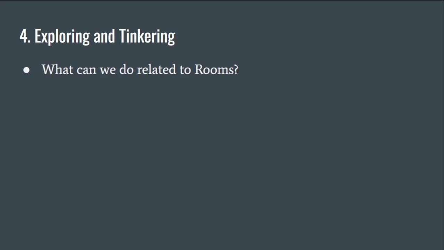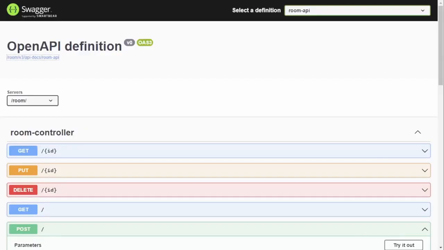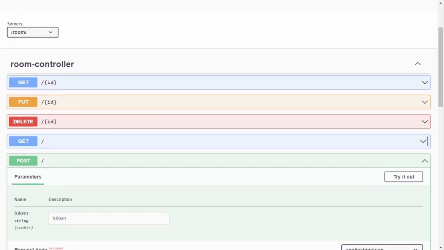All right, so what can we do related to rooms? We're taking a look at the API to see what some of those things were, and we actually just looked at this a little bit earlier because I wanted to get an idea if there were any additional behaviors. So going back to the OpenAPI for the room API, we were talking through that there's a get specific to an ID. So if you want to get one room's information, the put is for updating that particular room.